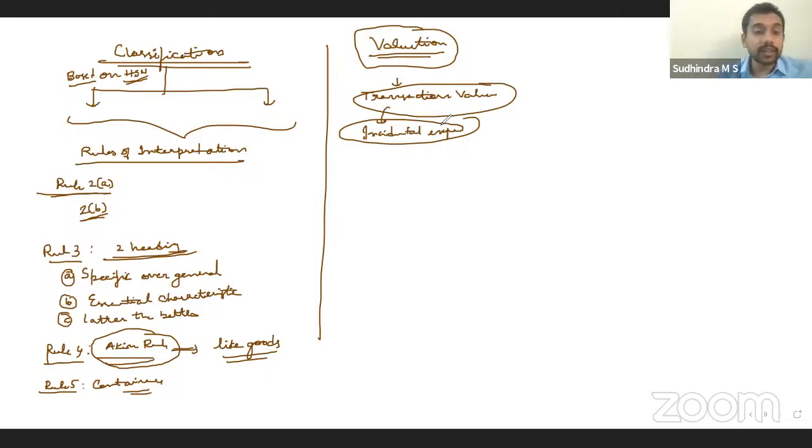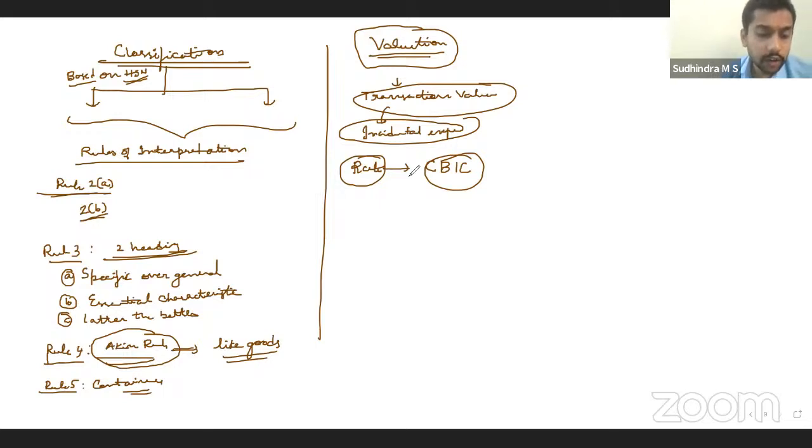And which rate we have to consider? Which rate should be considered? Notified by CBIC, sir. Yes, CBIC notified rates have to be considered compulsorily. Okay, CBIC notified rate. So in exams, they can give us CBIC notified rate, RBI reference rate. Both can be given for conversion. So in that case, we have to consider CBIC rate only.